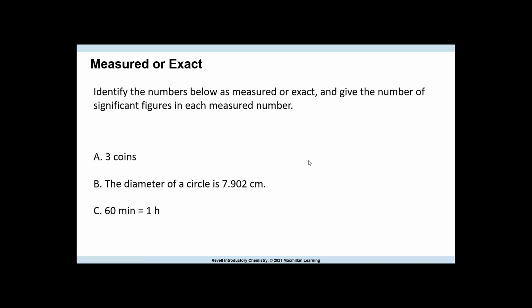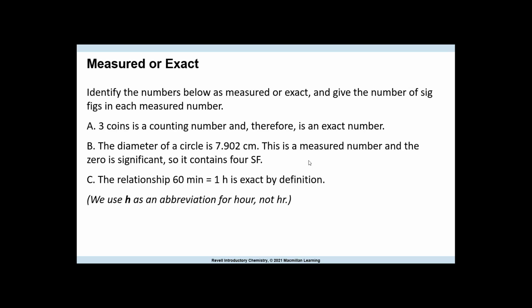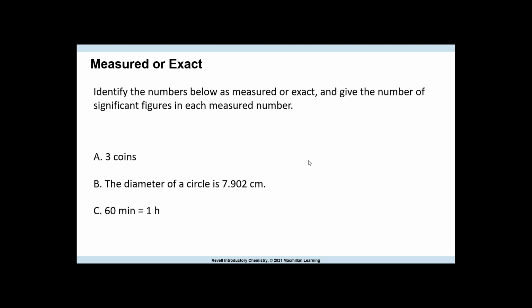All right, so let's do some. When I put this together, I did not have access to the homework, so I took slides from my other classes. Identify the numbers below as measured or exact and give the number of significant figures. I'm just going to jump in and break this down. You have 3 coins. That is a counting number. If it's a counting number, it is an exact number. We do not count sig figs. They are infinite, is how they put that.